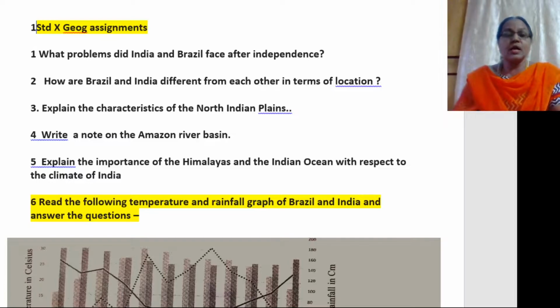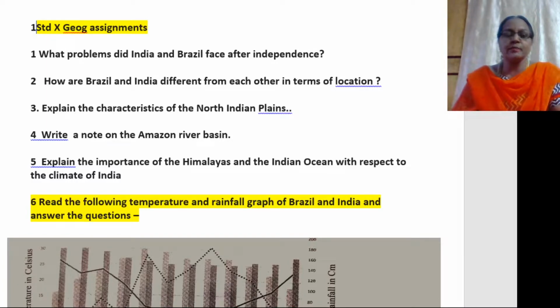Next question is, how are Brazil and India different from each other in terms of location? Here we are going to talk about the location of India first. India is located to the north of the equator, as well as in the eastern hemisphere. Okay, so again, it is situated in the southern part of the continent of Asia.